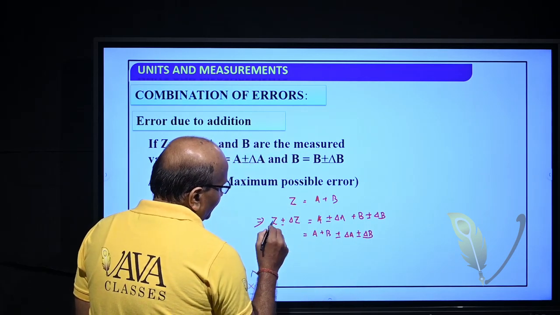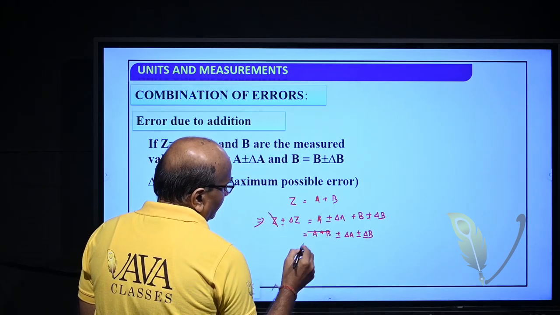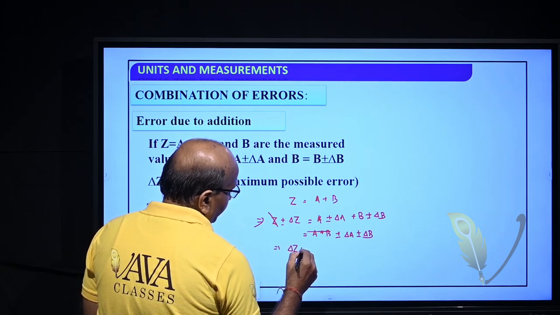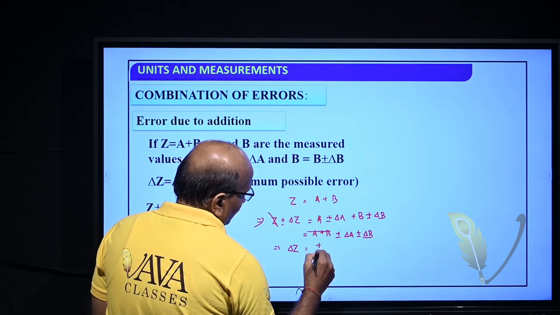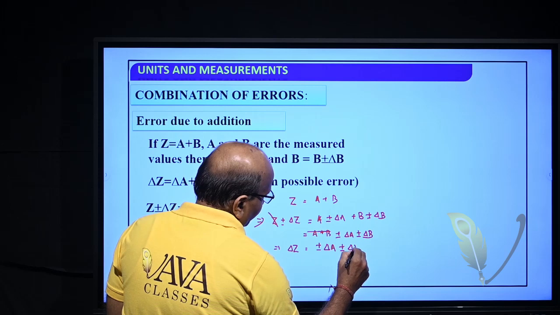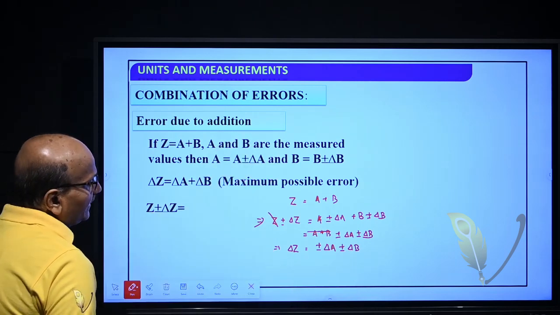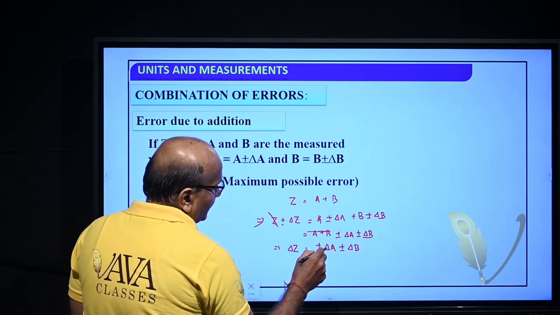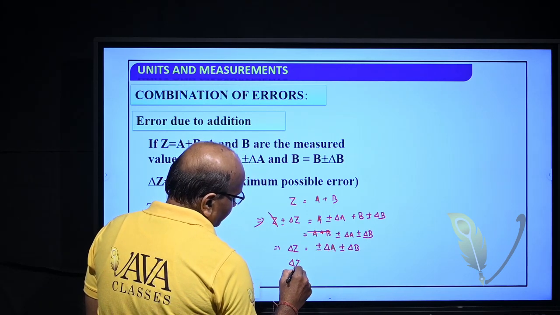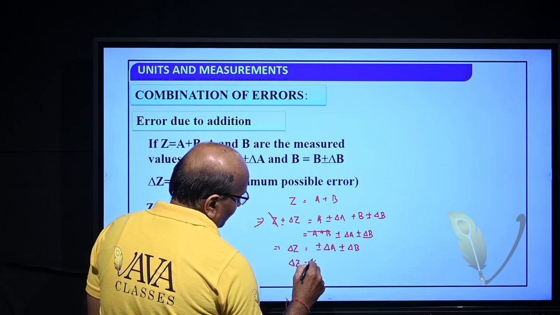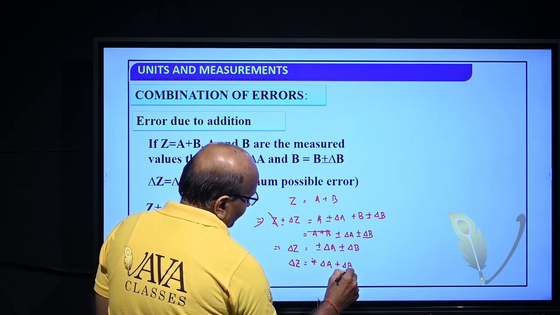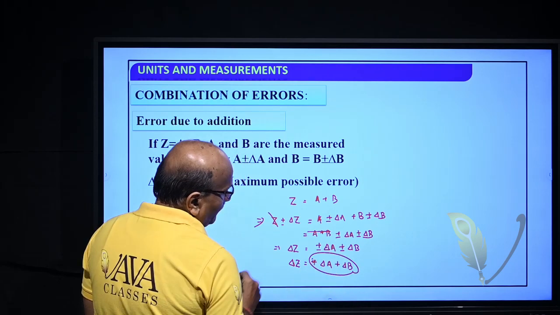Since A plus B is equal to Z, it will cancel. That implies delta Z is equal to plus or minus delta A plus or minus delta B. But in the result, it will always appear as the maximum error. So, what will the maximum error be? Delta Z is equal to delta A plus delta B. There are 4 possible values here.